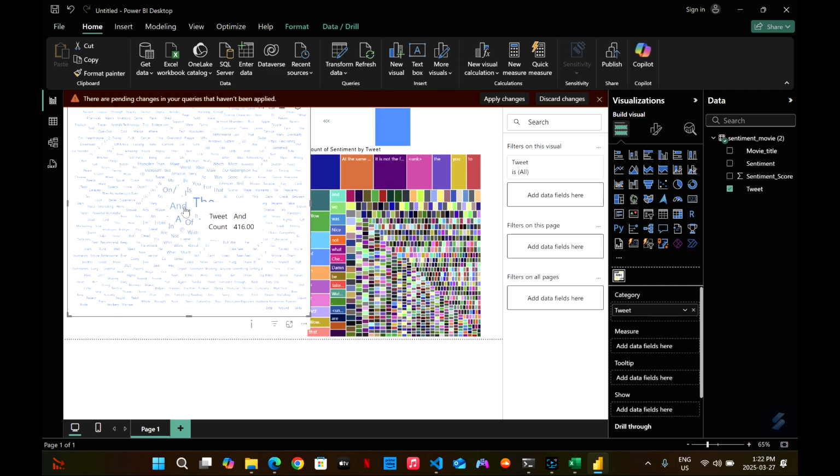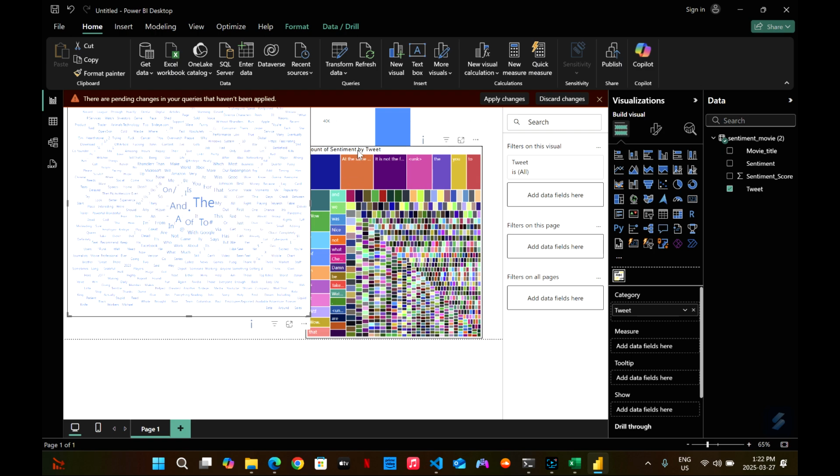So here are the texts. If you hover over, you'll be able to see the number of occurrences of each word. There's a count of 6,665. Hovering over, you'll be able to see all the text.